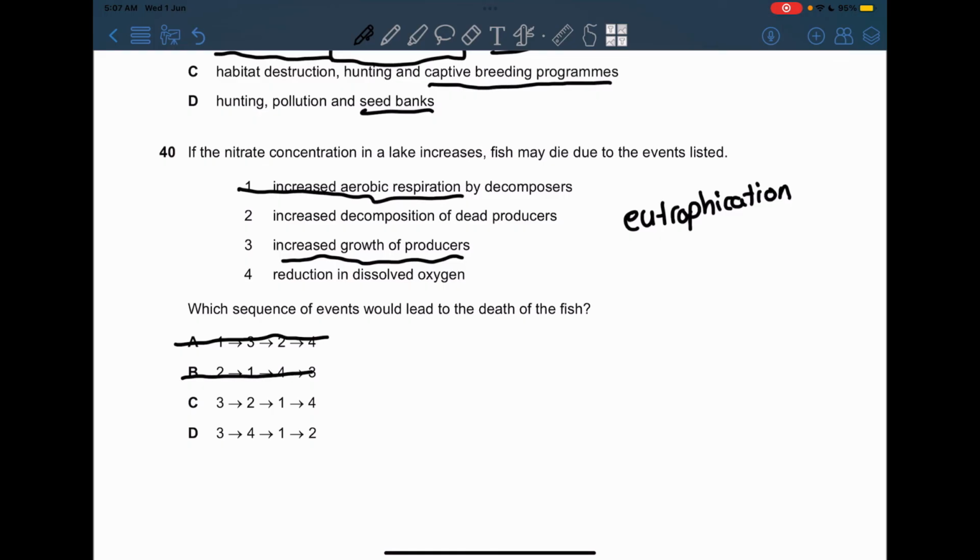Now, let's see. Option C says that 3 is followed by 2, increased decomposition of dead producers, and then increased aerobic respiration, and 4, reduction in the dissolved oxygen. Well, this makes sense because, first of all, they grew, and then there is increased decomposition of dead producers, and then there is increased aerobic respiration.